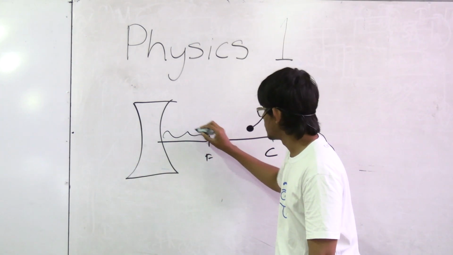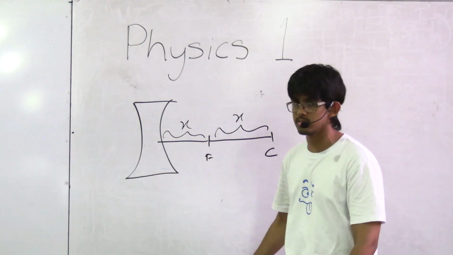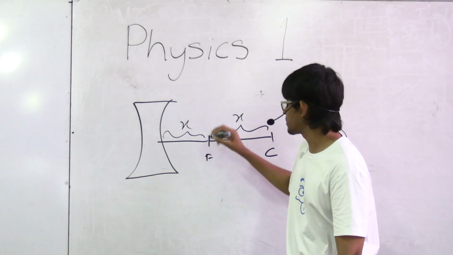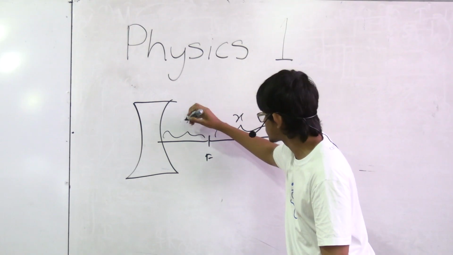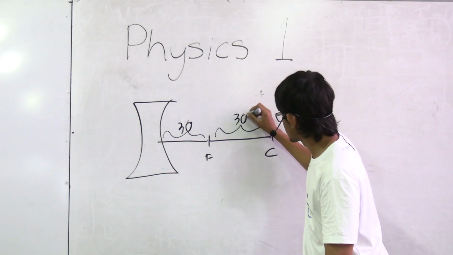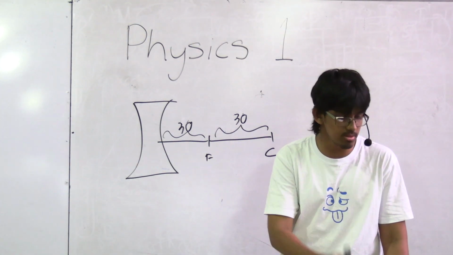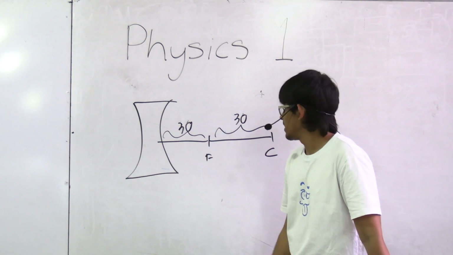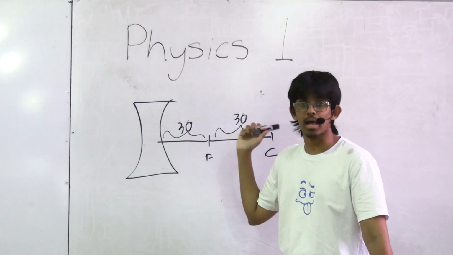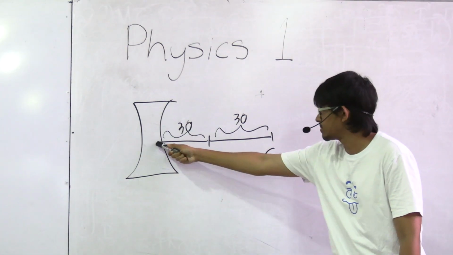So if this is x centimeters, this is also going to be x centimeters. Here we're told that the focal length isn't x, rather it's 30. This is also going to be 30. And what it's asked is the distance from the mirror to the object. If we know that the object is at the center of curvature, we know that it is this distance away from the mirror.